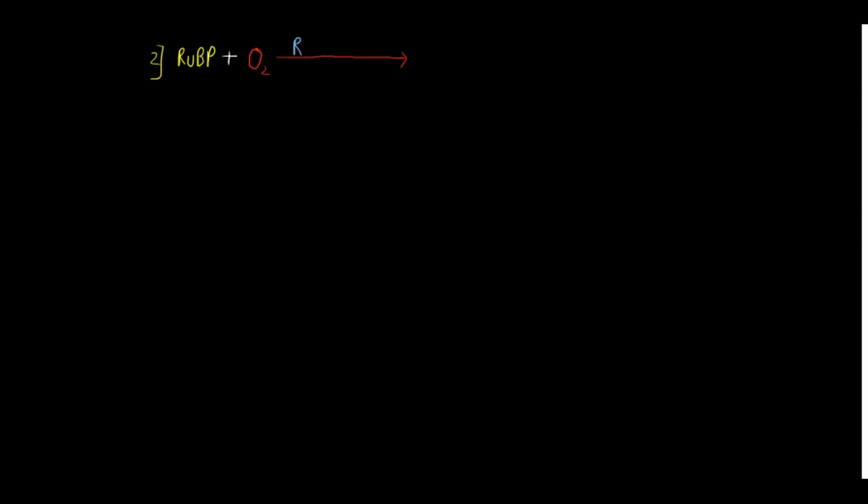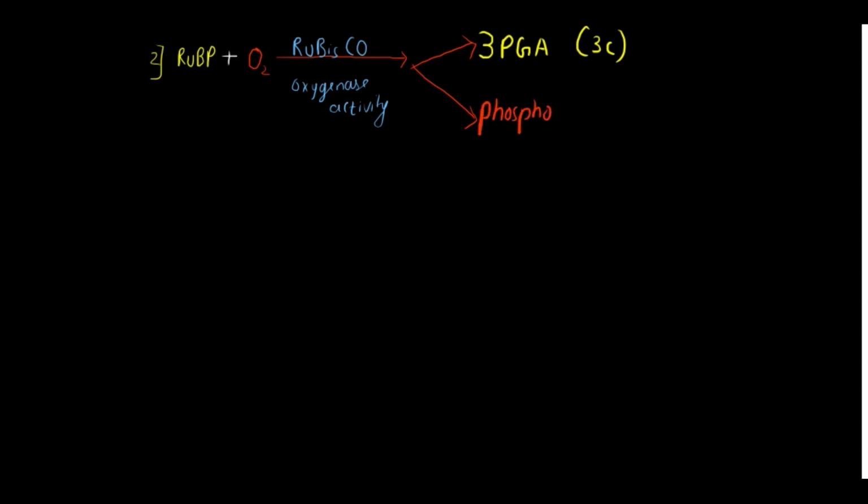Let's see how. RuBP along with oxygen, in the presence of Rubisco, showing the oxygenase activity, gives two compounds. The first compound is 3-PGA, phosphoglyceric acid, which is a 3 carbon compound, and the other compound is called phosphoglycolate, which is a 2 carbon compound. So the C2 cycle is the name given because of phosphoglycolate.